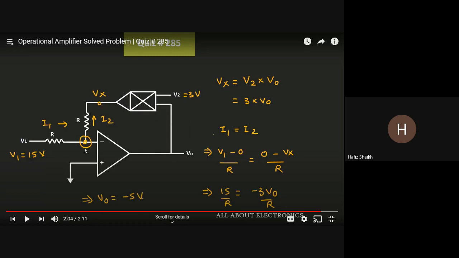And by applying KCL at this particular node, if we consider the currents I1 and I2, the current I1 will be V1 minus 0 divided by R. And here I2 will be equal to 0 minus Vx divided by R. So that is 15 upon R, and this is minus 3 V0 upon R. So this R will get cancelled and V0 will be equal to minus 5. Okay, so that's what this question is all about.